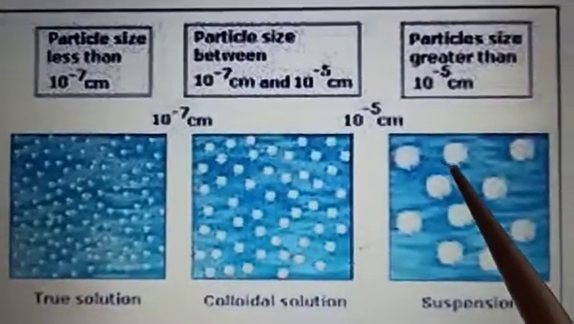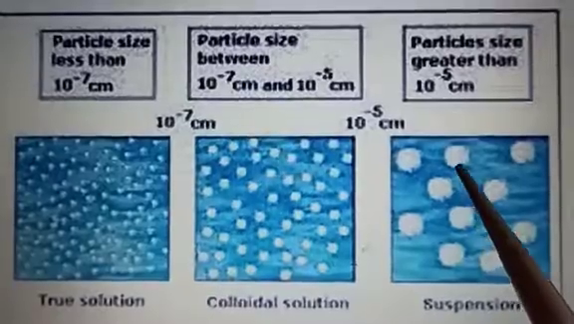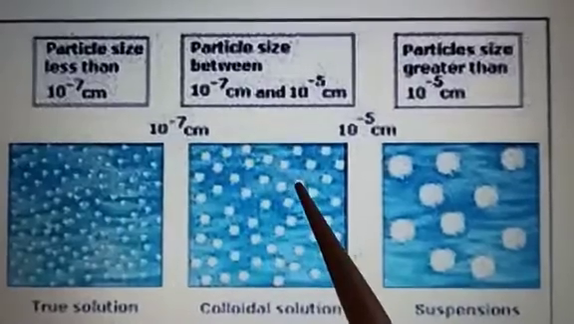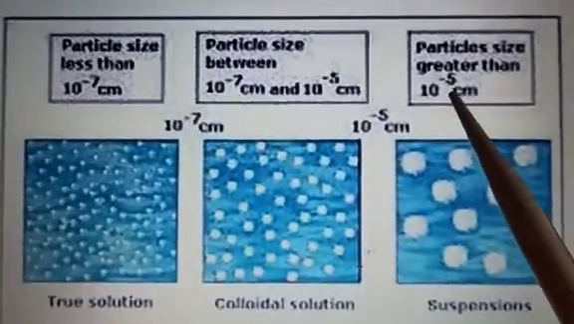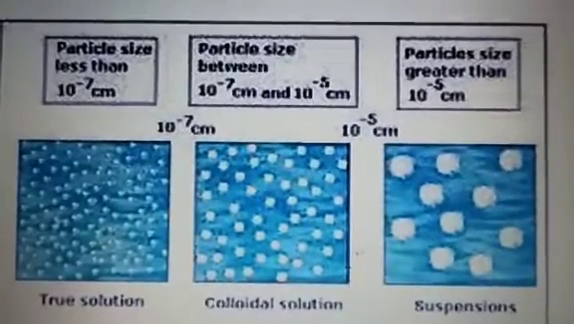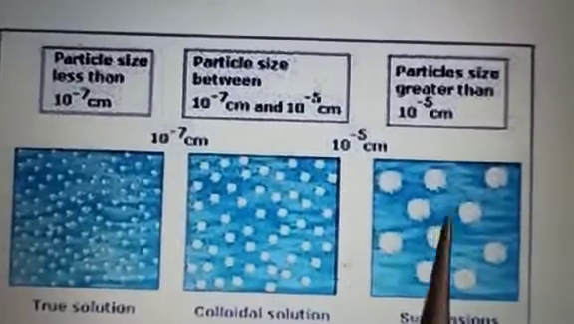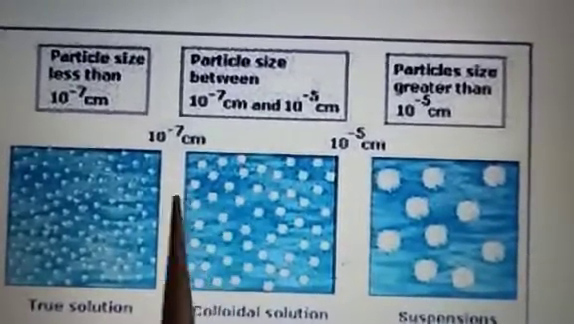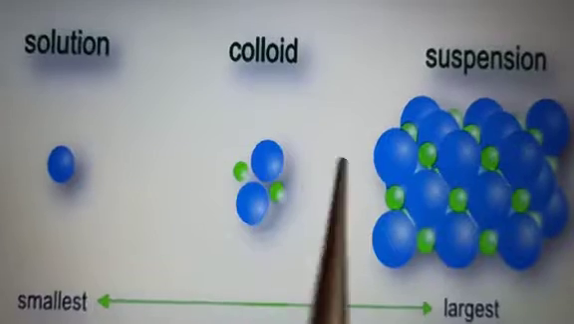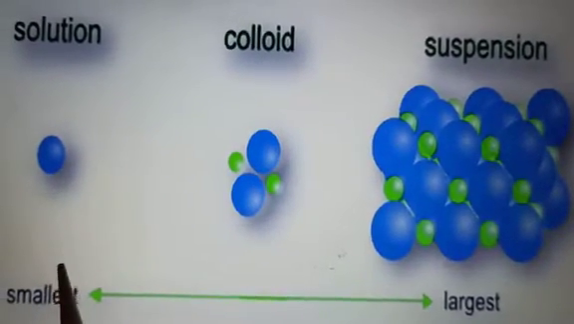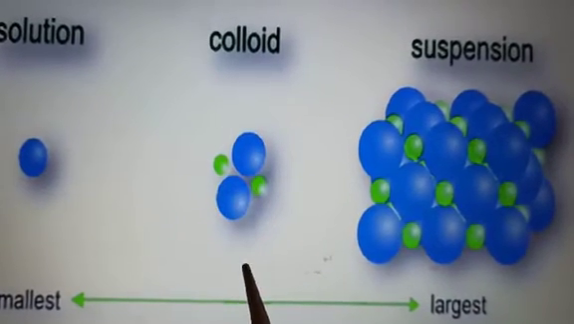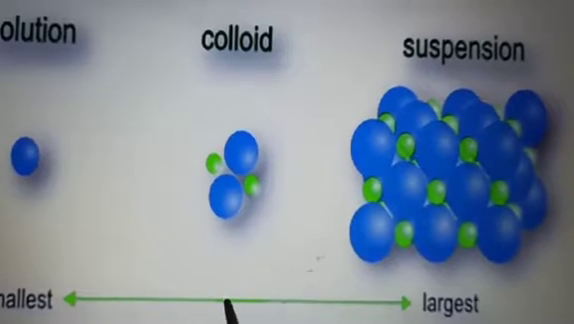If you see the size of particles of suspension, these are the largest particles, larger than solution and the colloids, and these range greater than 10 to the power minus 5 centimeter, or in nanometer greater than 1000. You can see the visibility of the particles also. These are very minute, these are a bit big in size, and these are the largest. By this diagram also you can see that this is the smallest one, solution, and suspension is the largest one, and colloid ranges in between.